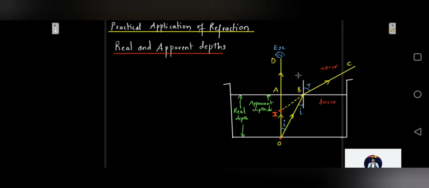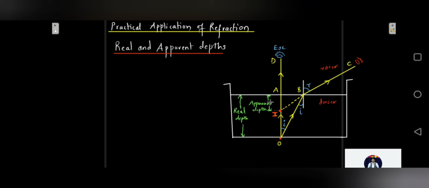So what is going to happen is these rays are going to appear to diverge from point I. If a person is standing outside and looking, supposing your eye is over here or over here, that person will see that this ray has come from this point I, and that would be the virtual image of O. What you see from the top, from that rarer medium, would be nothing but a virtual image of this O. That means, supposing a coin is lying over here, that coin would appear to be over here at point I.